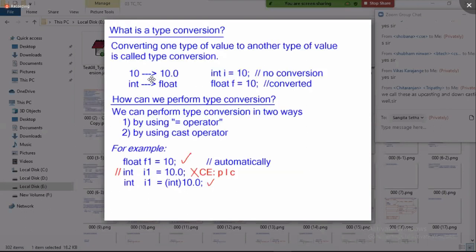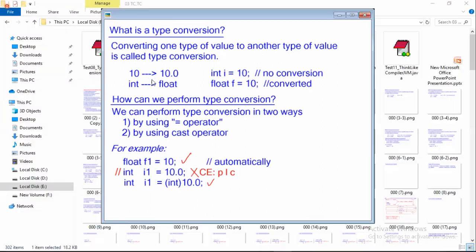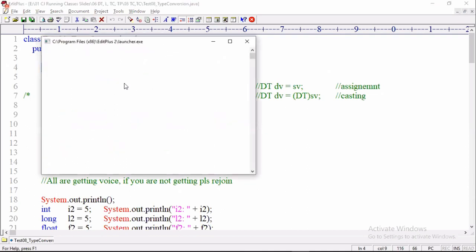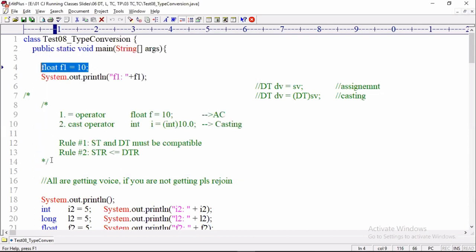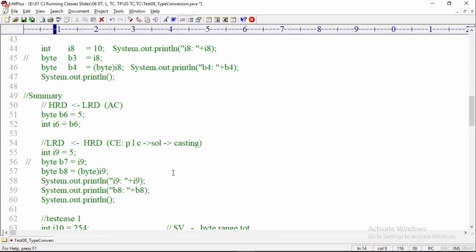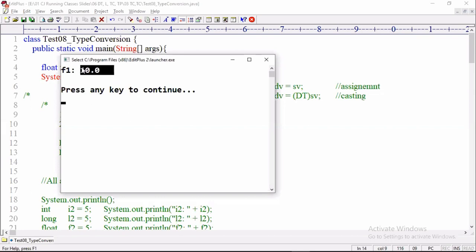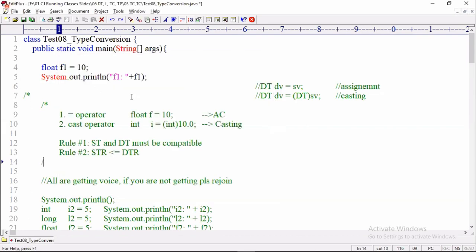So it is allowed. Okay, first one is automatic, second one is casting. Let me see the program here. Look at float f equal to 10. 10 I have assigned to float f. Any compile time error? No. Compiled successfully, executed, output coming 10.0. Any type conversion? Yes. What type conversion is it? Automatic type conversion, right?